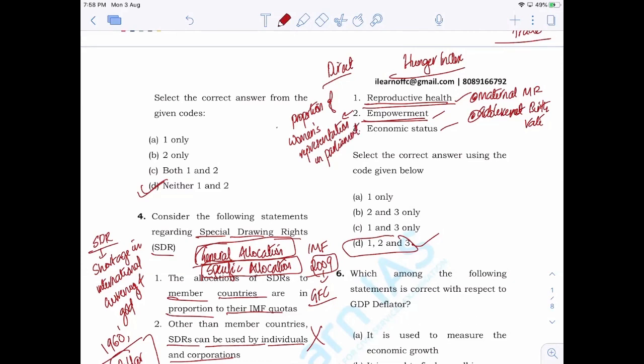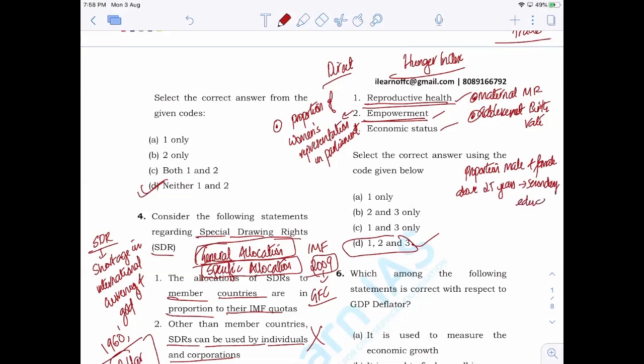Then the second aspect of empowerment is related to that of the kind of education that they get. Okay, so here what they do is they will be actually taking the proportion of male and female above 25 years with some form of secondary education.